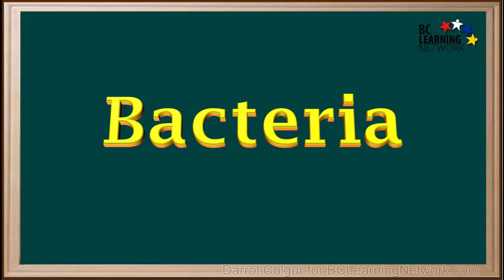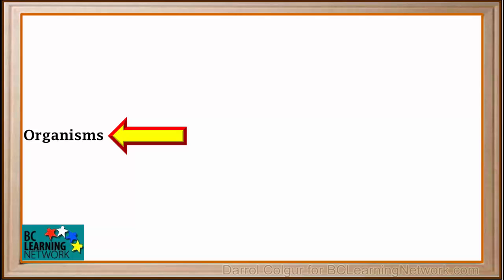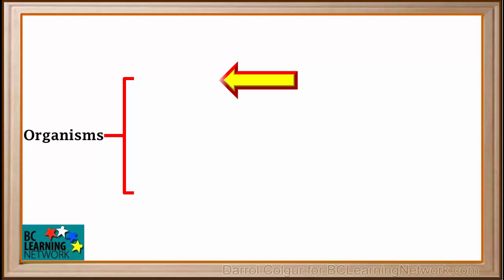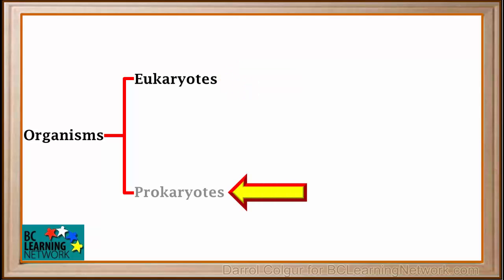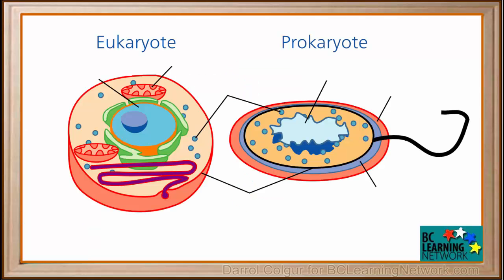Bacteria are one of the simplest forms of life, and they appeared on Earth long before other forms of life. It is estimated that bacteria have been present for about 3.4 billion years, and they're found almost everywhere on Earth. If we take all living organisms, we can split them into two major types: eukaryotes and prokaryotes. This diagram illustrates some of the differences and similarities between eukaryotic and prokaryotic cells.